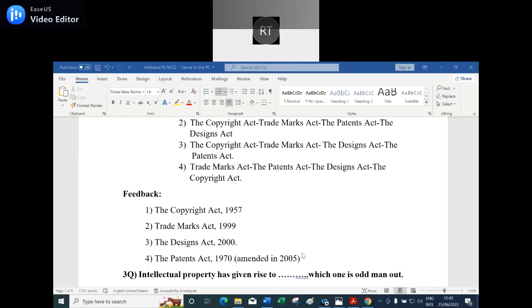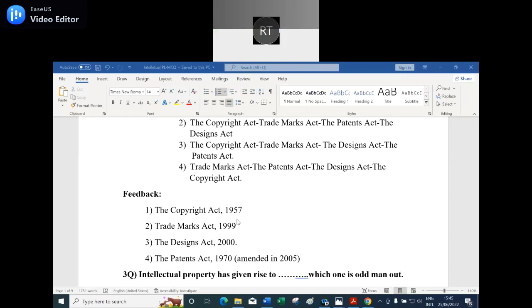We have to consider the base year, not amendments, because the other acts might also have been amended. You're right, I admit it.